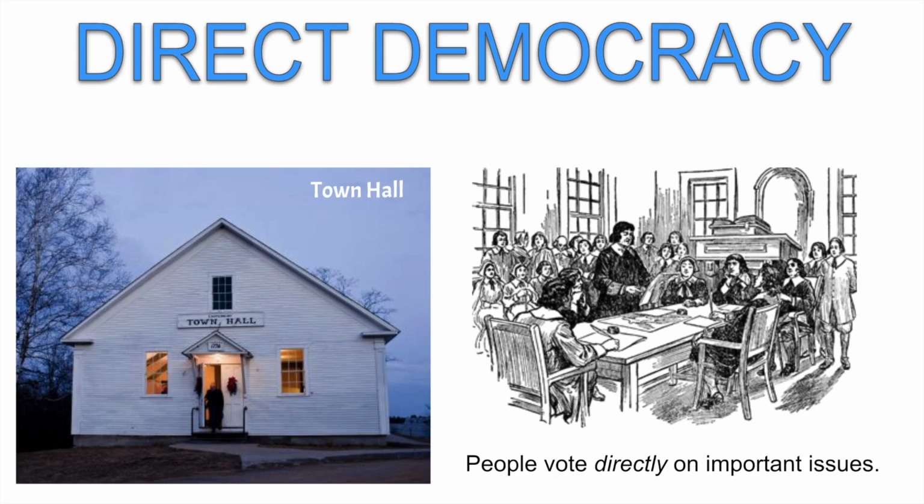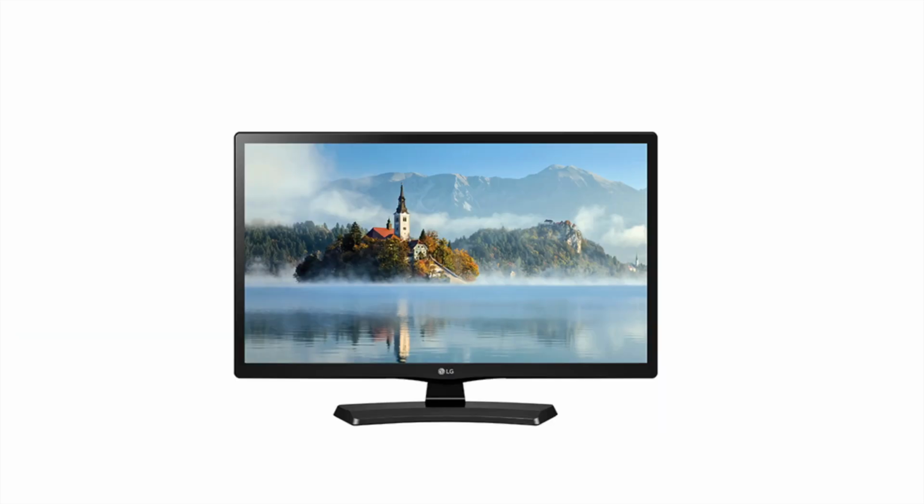Some New England towns have direct democracy. All the people in the town get together at a town meeting and vote directly on important issues. No one votes for them. It is possible with modern technology that we will have more direct democracy in the future. We may be able to vote directly for certain laws through our TV sets. However, we will always need representatives who can take the time needed to make decisions on complicated issues.